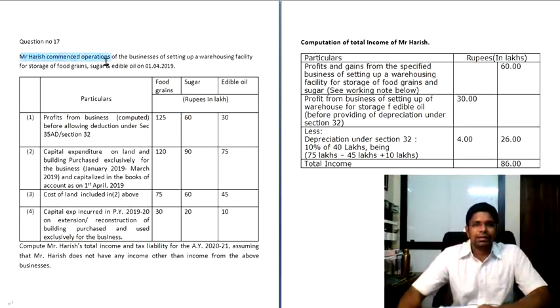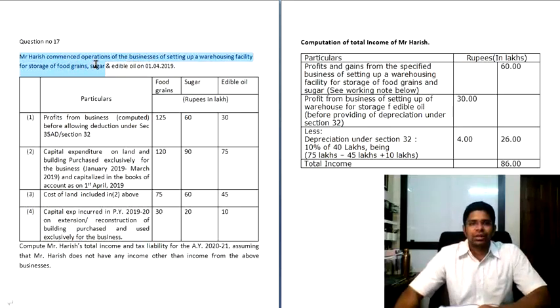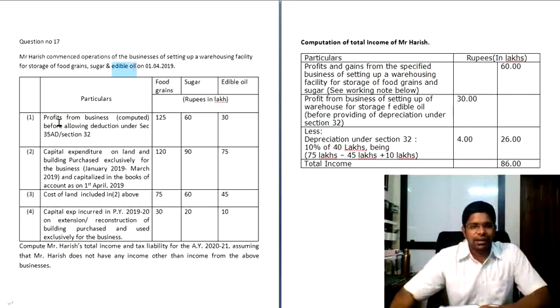Mr. Harish commenced operations of the business of setting up a warehousing facility for storage of food grains. Storage of food grains is nothing but agricultural produce. Then sugar and edible oils on 1/4/2019. So these things are covered under section 35AD. 35AD is talking about specified businesses wherein you get 100% deduction except edible oil. Edible oil is not covered under specified businesses, therefore you can't claim deduction under 35AD.